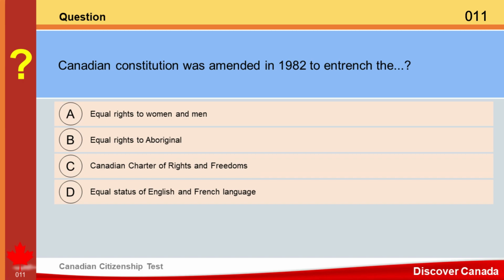Question. Canadian Constitution was amended in 1982 to entrench the A. Equal rights to women and men. B. Equal rights to Aboriginal. C. Canadian Charter of Rights and Freedoms. D. Equal status of English and French language. Answer. C. Canadian Charter of Rights and Freedoms.